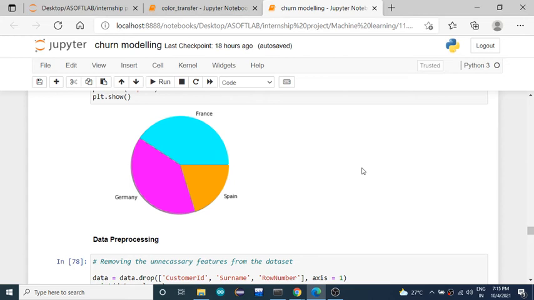When you perform EDA, you come to know whether any categorical data type feature is present in your data set, and whether any missing values are present.